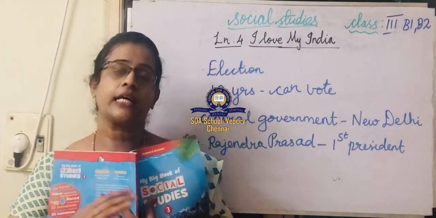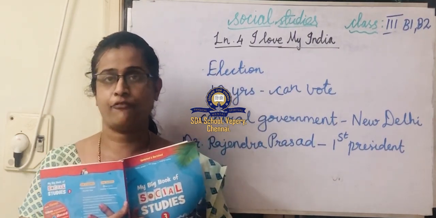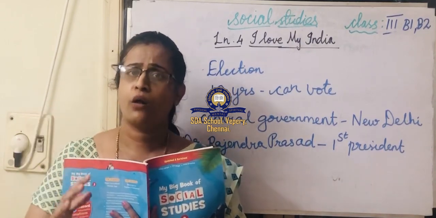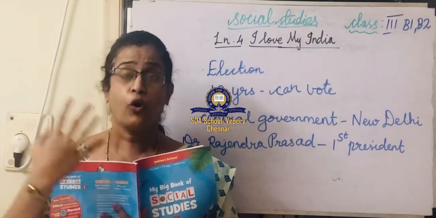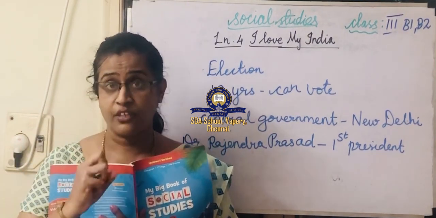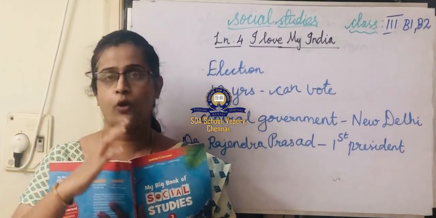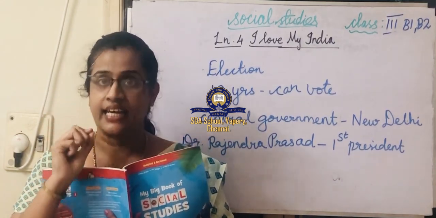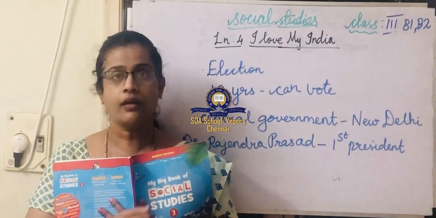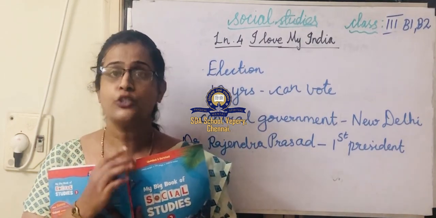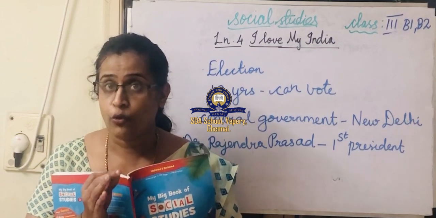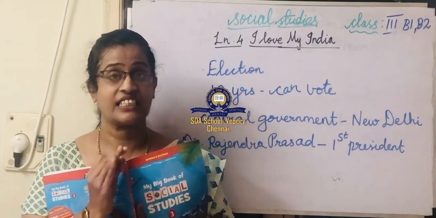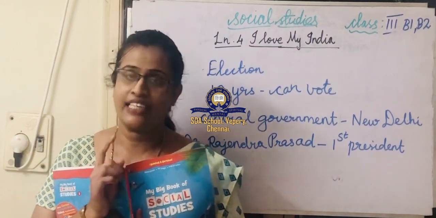Why is the state government formed? It is difficult for the central government to solve the problems of all the people, isn't it? It is difficult for the central government to look after all the states. Therefore, each state elects its own government, and that government is called the state government.